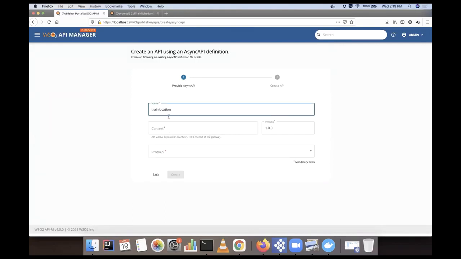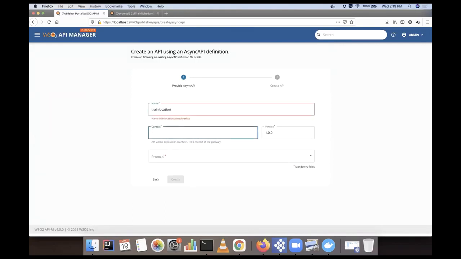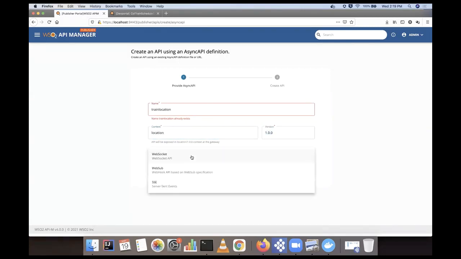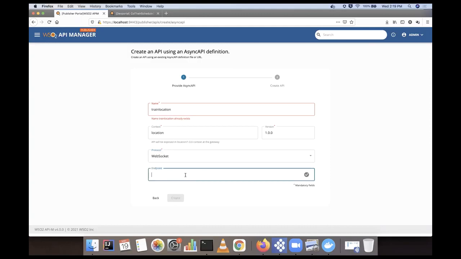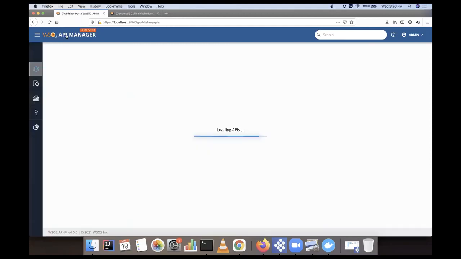I'll name it, set the location, and the version. And as a protocol, I can use any of these. So it can be WebSocket, WebSub, or SSE. Once you click on this, it will ask for the endpoint. You can provide the endpoint. So likewise, you can continue.